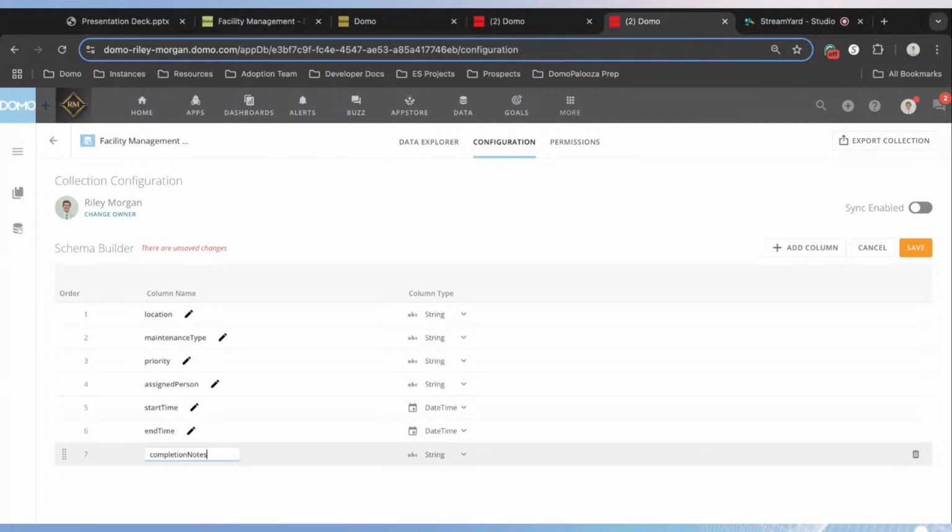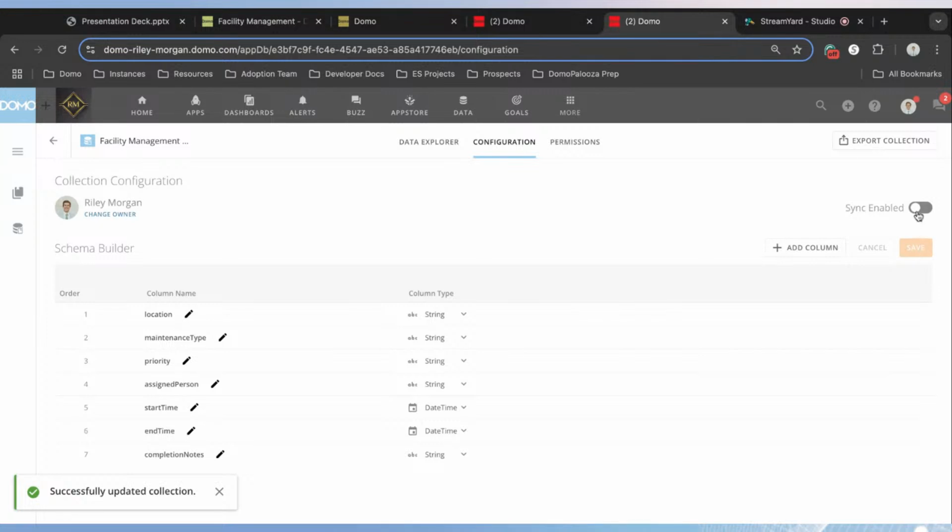So we have these 7 columns, or 7 data points, that we want to store in our AppDB collection. And once we have all 7 of these added to our schema, let's click on Save. And we're going to turn sync enabled on, meaning that we're going to write this data to a dataset in Domo.